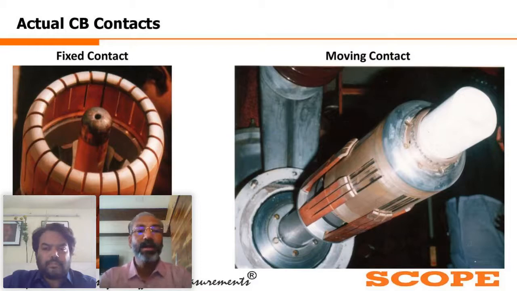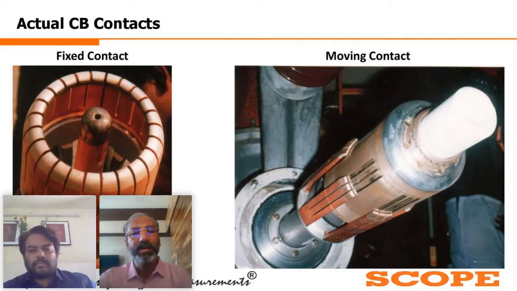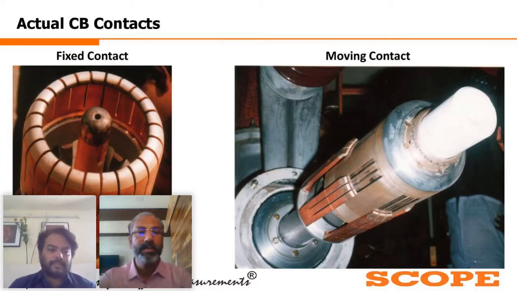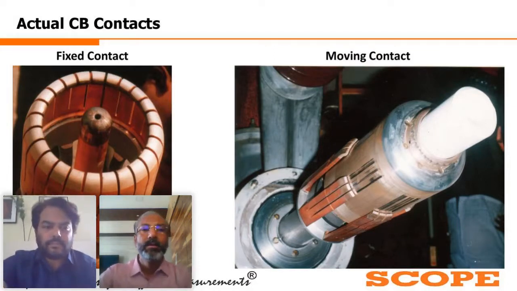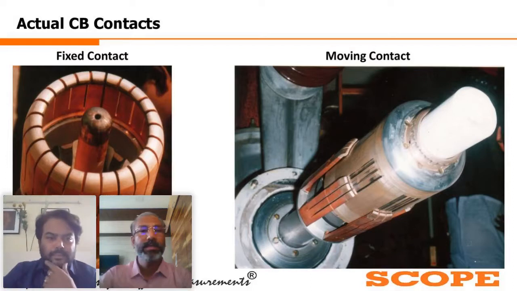If your arcing contact is, suppose, significantly worn out, and your main contact is good, in a CRM measurement you will still get a good contact resistance. So that is where the inadequacy of the CRM is, and where the role of DCRM comes in. If the arcing contact is worn out and has a high contact resistance, it is becoming bad, that will get reflected only in the dynamic contact resistance, that is the DCRM test, and not in the CRM test. So I believe I have answered the question.